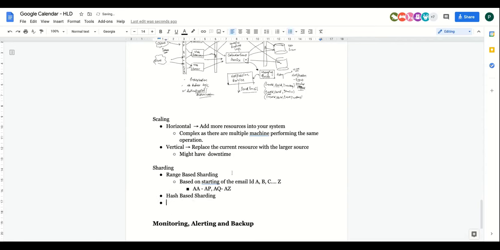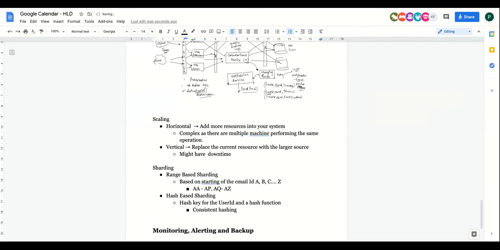What happens in case of hash based sharding? So you create a hash value, a hash key, for let's say the user ID, correct, in this case. And there is a hash function. I don't know if you are aware of consistent hashing or not, but generally you prefer consistent hashing whenever you talk about sharding. See, if you simply do sharding, then you need to know how many machines there will be, a fixed number of machines, right? And if you have a fixed number of machines, then there will be issues, because if you add another machine, then your hash function will change.